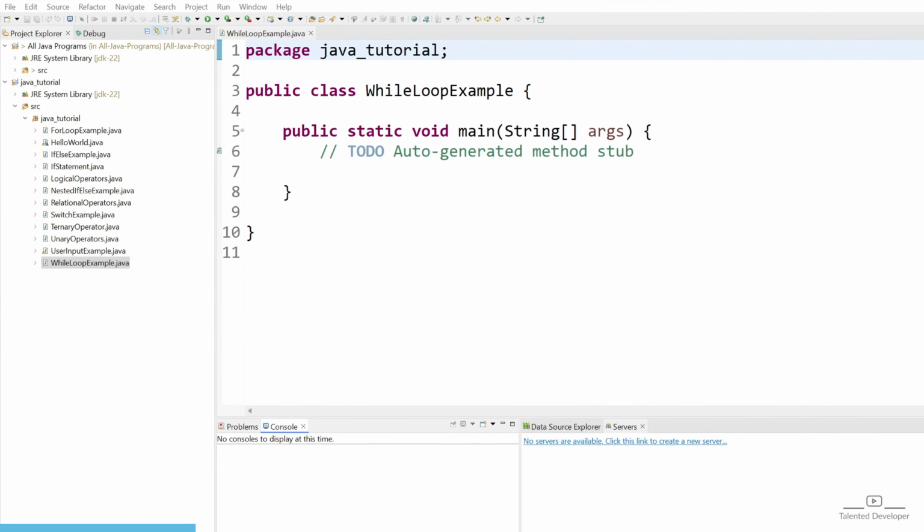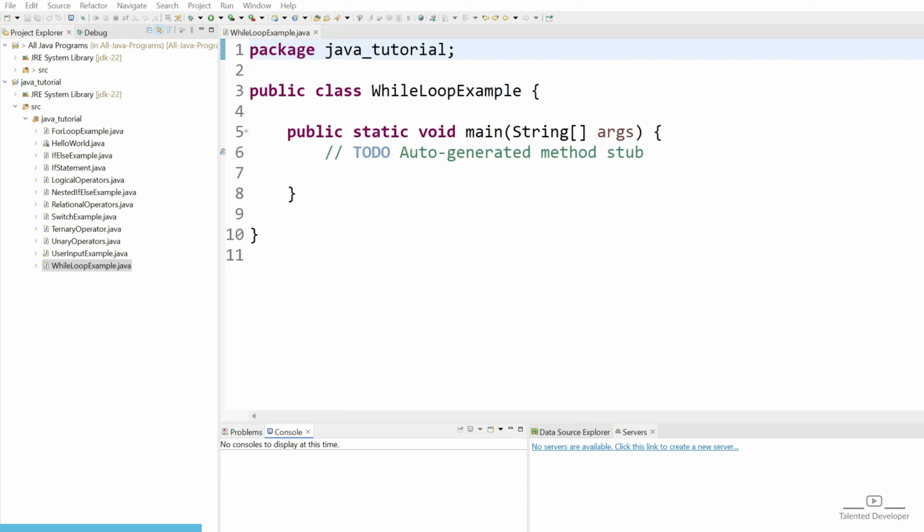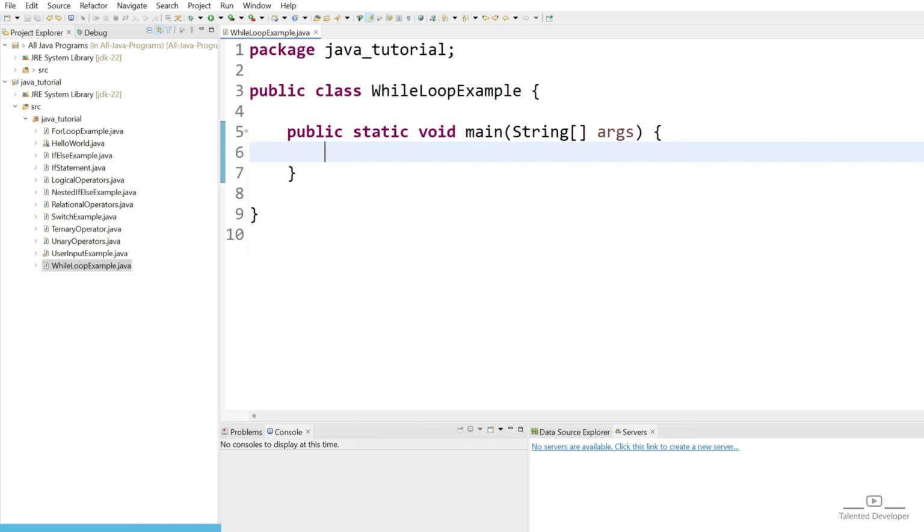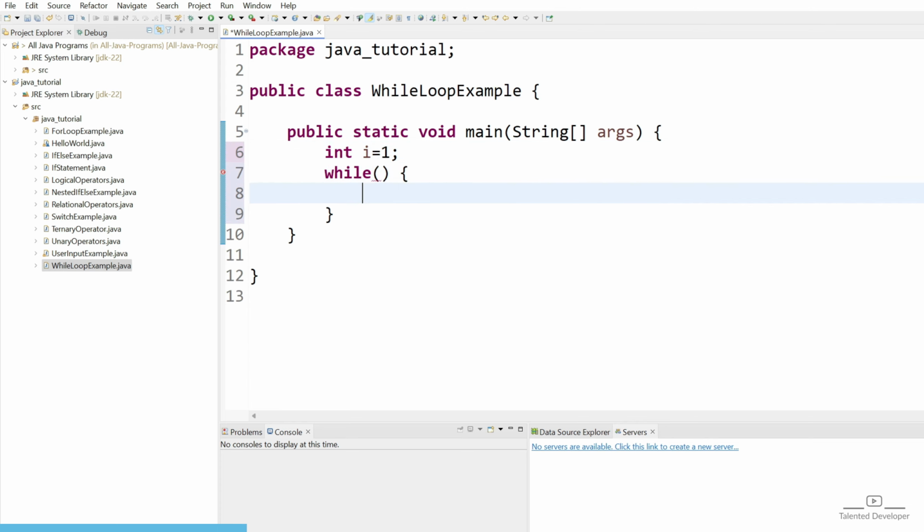So let's start with the same thing. How can we print from 1 to 5 using the while loop? In the for loop, we already learned this in the last video. So here is how we can do it. First of all, let's declare our starting number: int i = 1. Now we have to use the while syntax, and inside this while we have to put a condition: if it is less than 6, then please go inside the while loop. So here I can say i < 6.